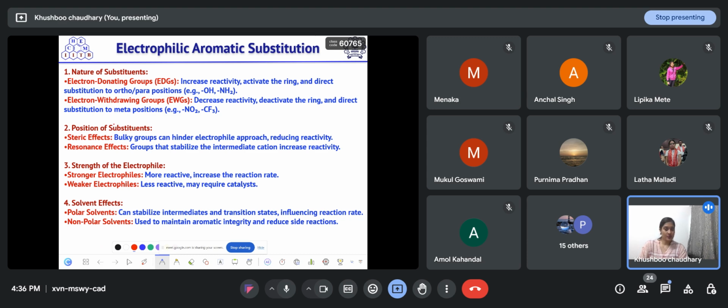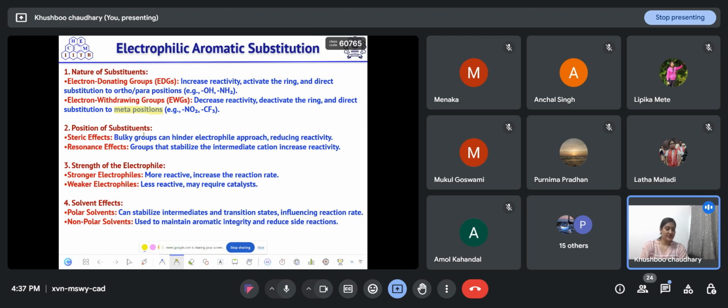So electron donating groups increase the reactivity, activate the ring and direct substitution to the ortho and para positions. As we all know, electron donating groups will increase electron density at the ortho and para positions, so these positions are more reactive towards the electrophile. Then electron withdrawing groups will decrease the reactivity, and in that case only the meta position is relatively electron rich compared to the ortho and para positions. So in that case the meta product will be the major one.